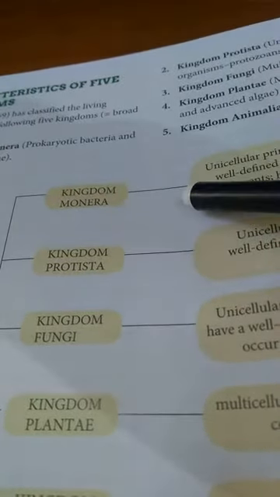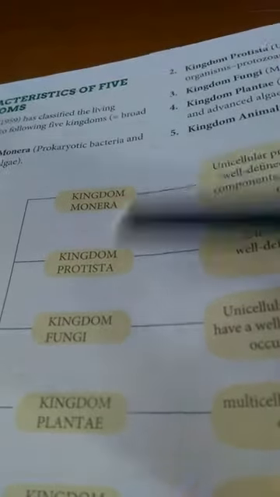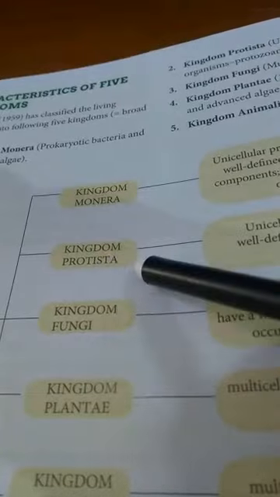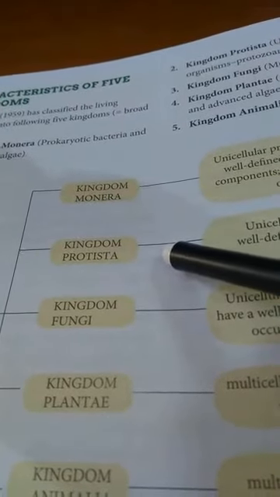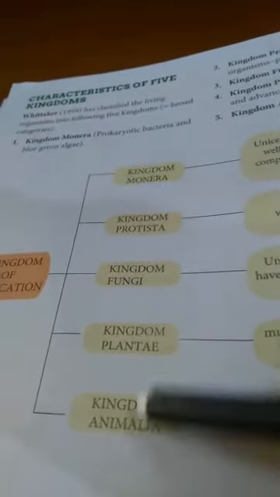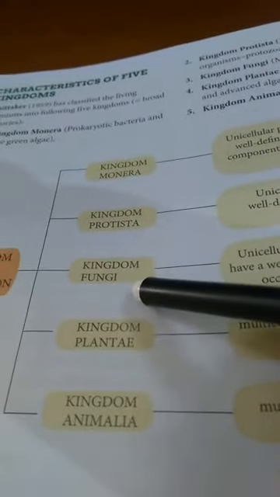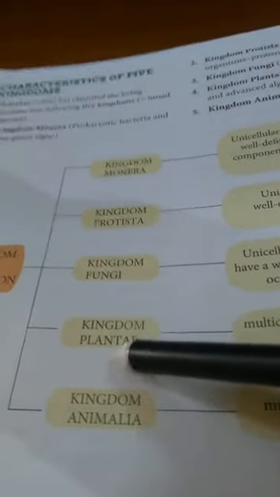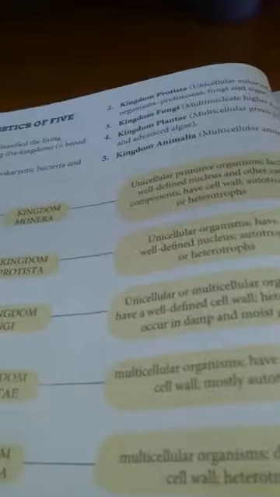It means primitive type. And kingdom Protista also has unicellular organisms, but the organisms are eukaryotic. Rest all have multicellular eukaryotic cells. Now let us discuss all these kingdoms one by one.